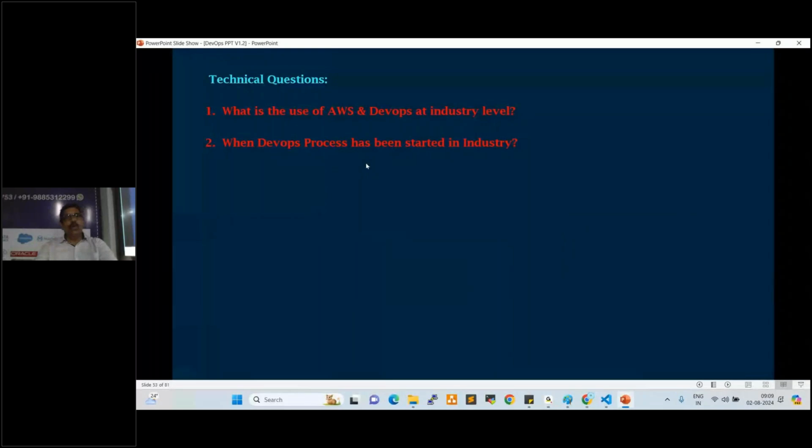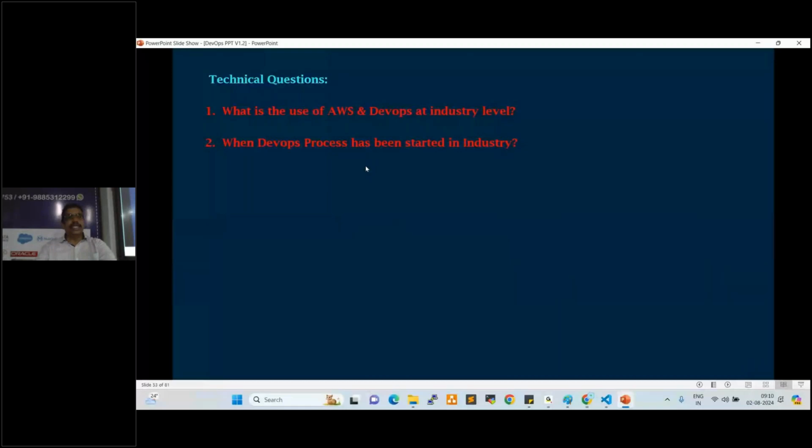Currently we are using very advanced tools like Terraform, Docker, Ansible, Kubernetes, Git, Maven, Sonar. These are all very advanced tools, right? By using these advanced tools, we can automate 100%. By using Puppet, we used to perform only 50% of the automation activities. Currently, we are performing 100% automation, right? So it started in 2008. It is not a new process. It is a very old process, right?